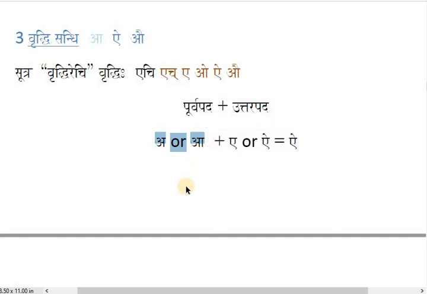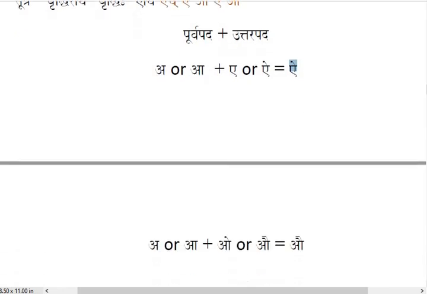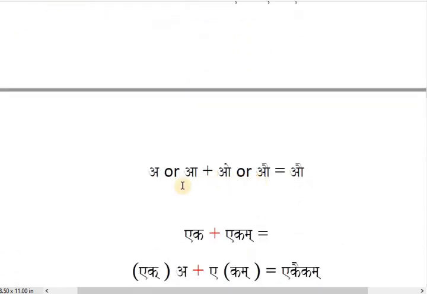Next would be A or I. So the combination A plus A, O plus I, or A plus A or A plus I, the answer is always I. And suppose the next word starts with O or O, the previous is O or A compulsorily. Then again the combination will be O.